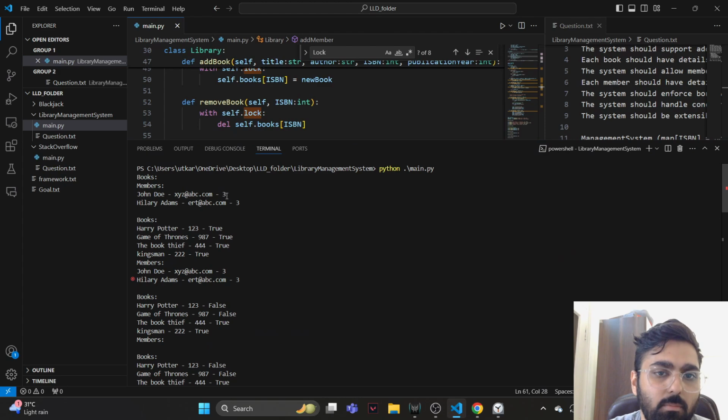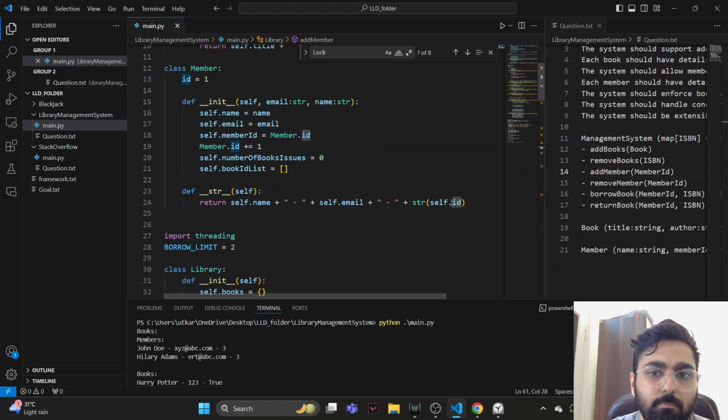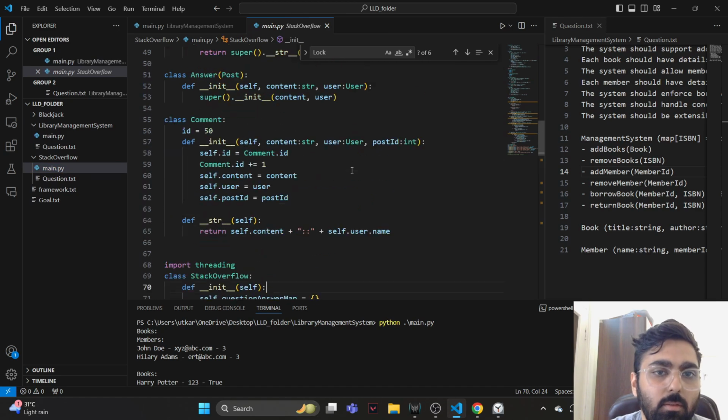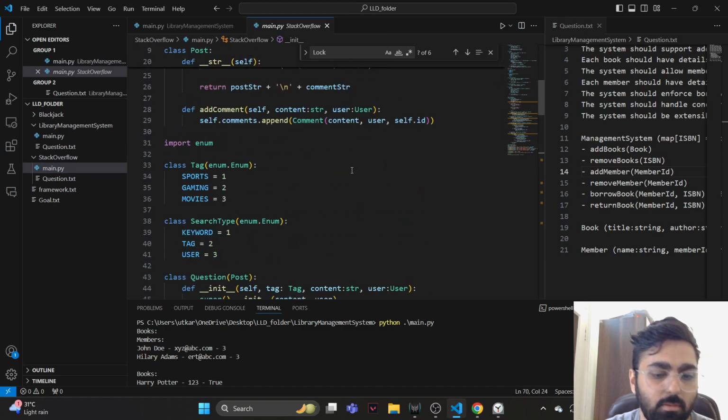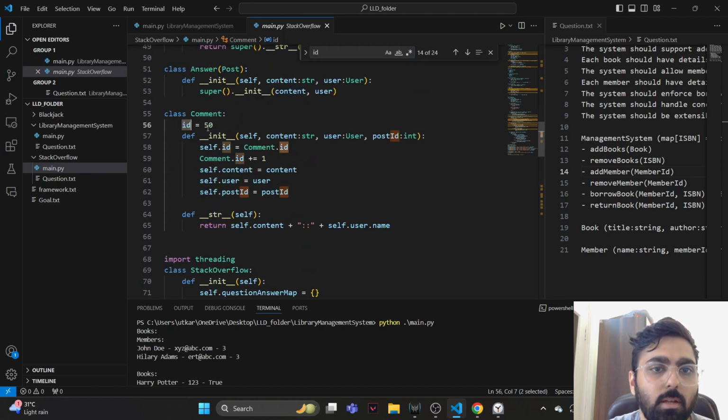Yeah, ideally it should be, also it should start from 1, right? Why is it... seems to be some problem. Thought we used a similar thing over here as well. So we had done id is equal to some value, and then we used to take that id and comment dot plus one.